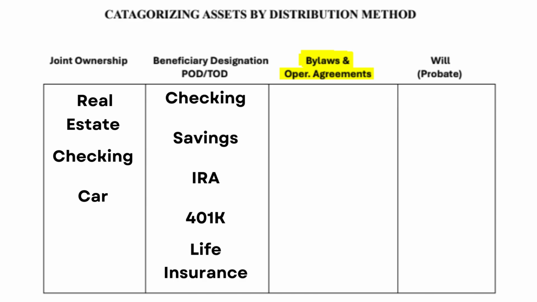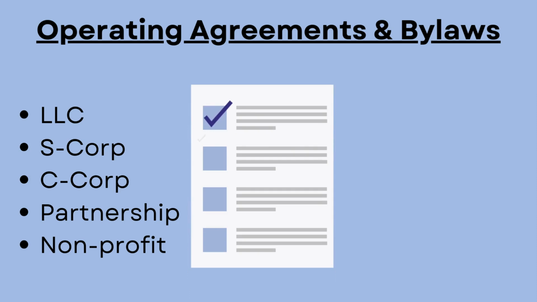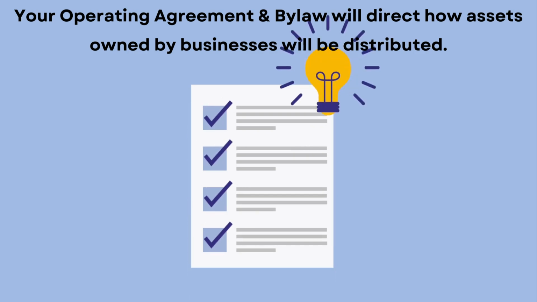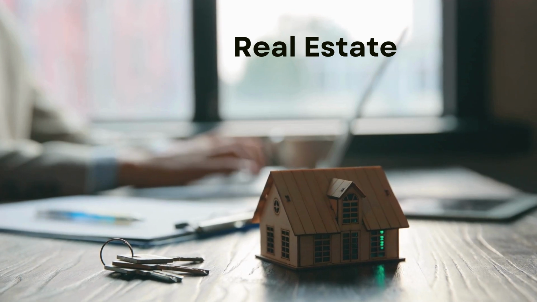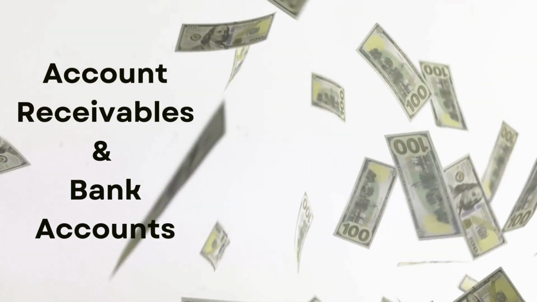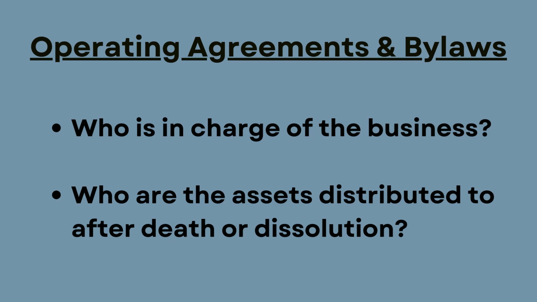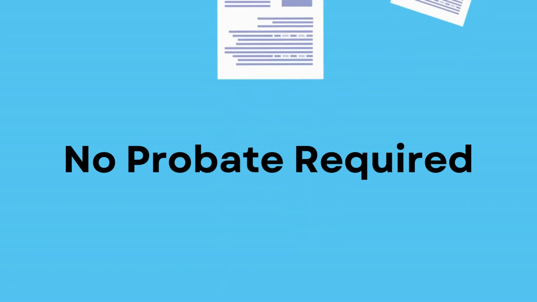The next category applies to those who own a business. If you own an LLC, S Corp, C Corp, partnership, or a nonprofit, your operating agreement or bylaw will direct how the assets owned by businesses will be distributed. Common business assets include real estate, account receivables, bank accounts, and equipment. Ideally, your operating agreement or bylaws will clearly state who is in charge of the business upon your passing and who the assets are distributed to upon dissolution. Once again, no probate is required.